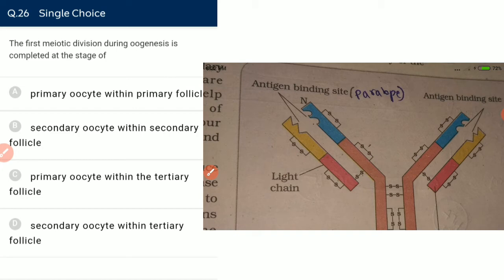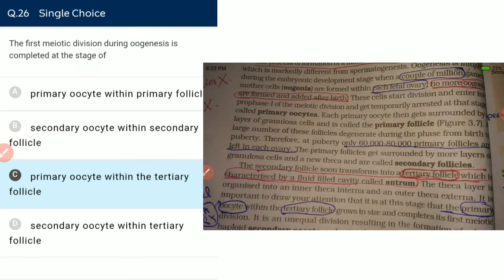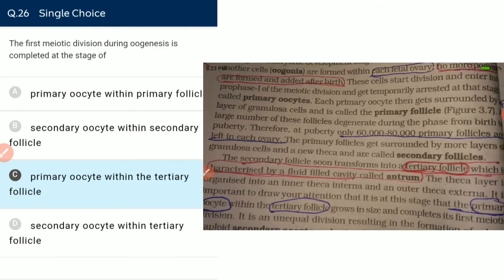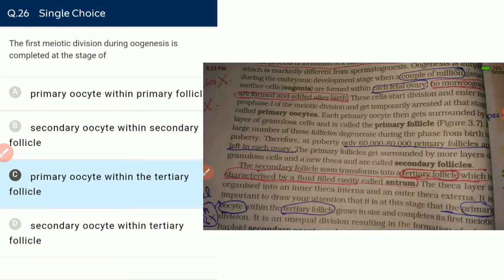The first meiotic division during oogenesis is completed at the stage of primary oocyte within the tertiary follicle. It is clearer when we talk about the line of interest. The primary oocyte within the tertiary follicle grows and completes the first meiotic division.